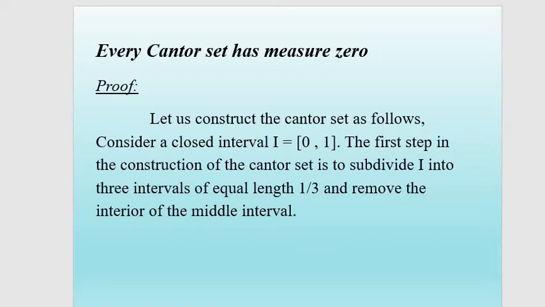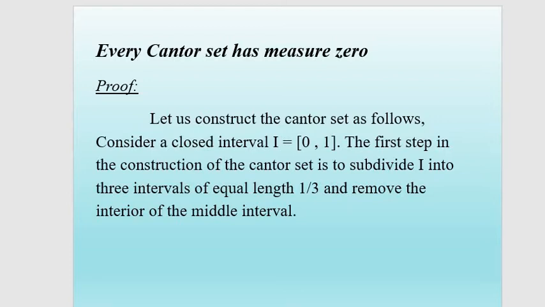First, we are going to construct the Cantor set. Then we are going to prove that the set is measurable. And finally, we are going to show that the set has measure 0. Let us construct the Cantor set as follows. Consider the closed interval 0, 1.